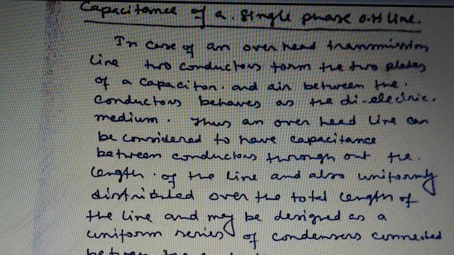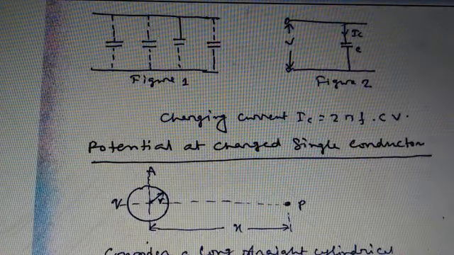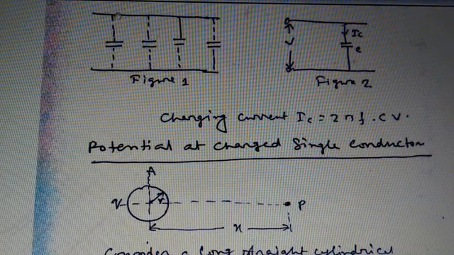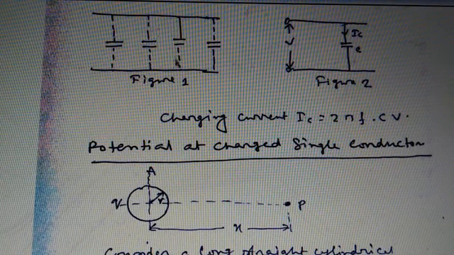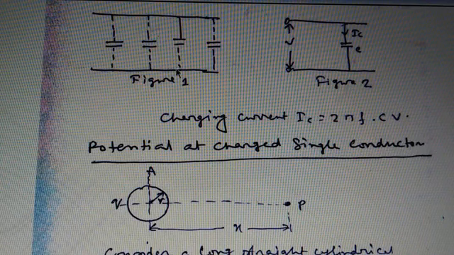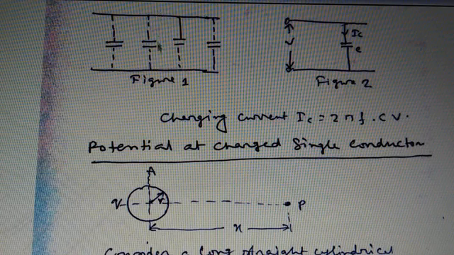The capacitance is uniformly distributed over the total length of the line and may be regarded as a uniform series condenser connected between the conductors. And the capacitance is shown in the figure. So this is figure 1, that is the higher potential, and that is also the higher potential. That means two conductors act as two plates of the capacitor, whereas the medium is the air in between two conductors, and this medium acts as a dielectric, so that becomes a capacitor.